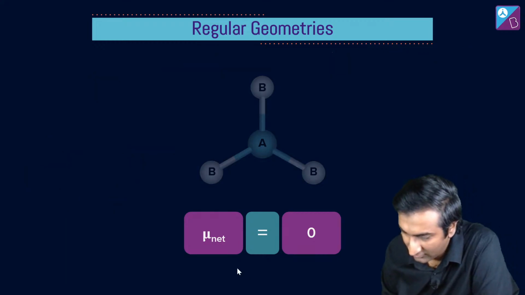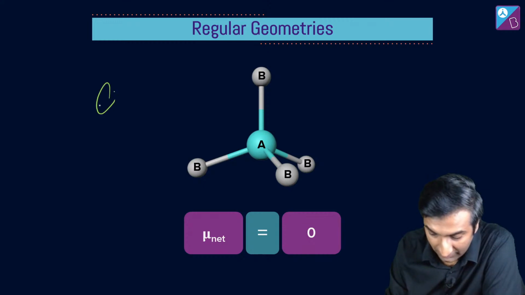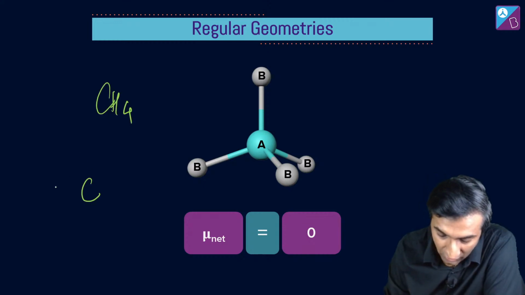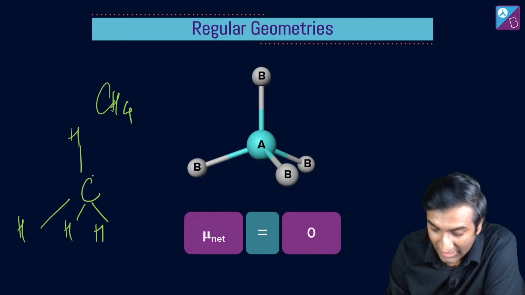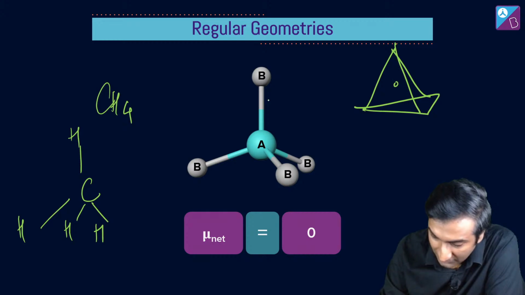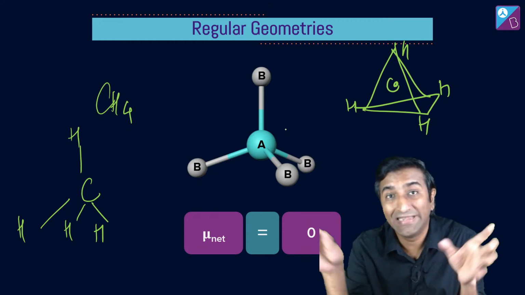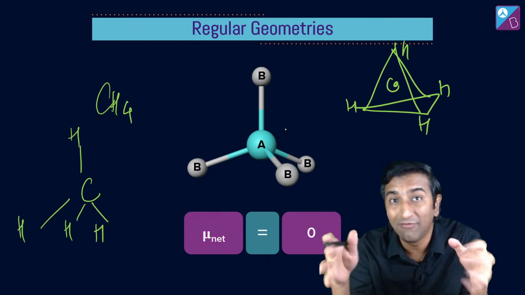ठीक है? All right. Now, even in this regular geometry, CH4, for example, same cheez hogi. Now, instead of a 2D shape, you have a 3D shape. कौन सा 3D shape? Tetrahedron. What is a tetrahedron? आप बहुत बार पढ़ चुके हैं इसके बारे में, एंड मैं आपको भी बता चुका हूं. यहाँ बीच में आ गया कार्बन, यहाँ पे आ गया हाइड्रोजन, हाइड्रोजन, हाइड्रोजन, हाइड्रोजन. See, everything we have studied so far, VSEPR theory, VBT, is all coming together in this dipole moment वाला business.